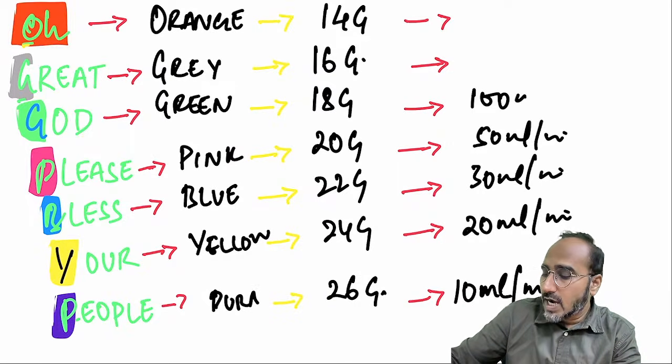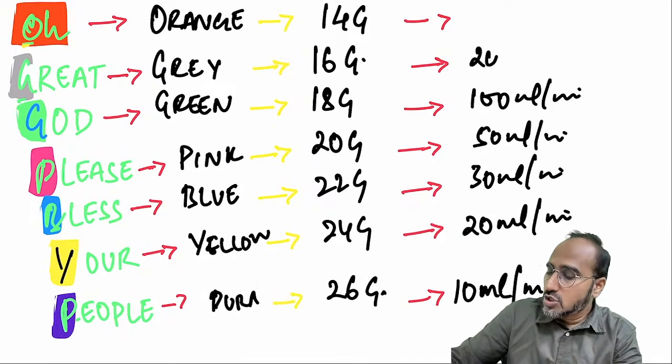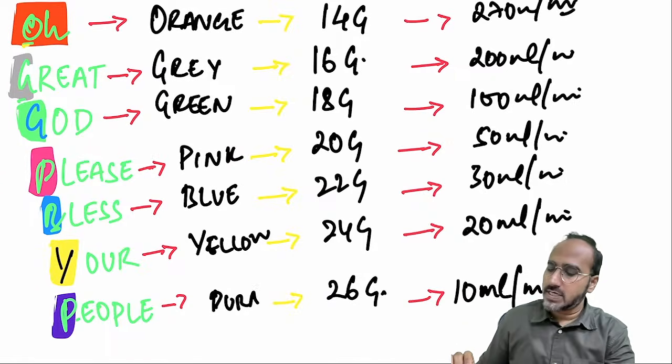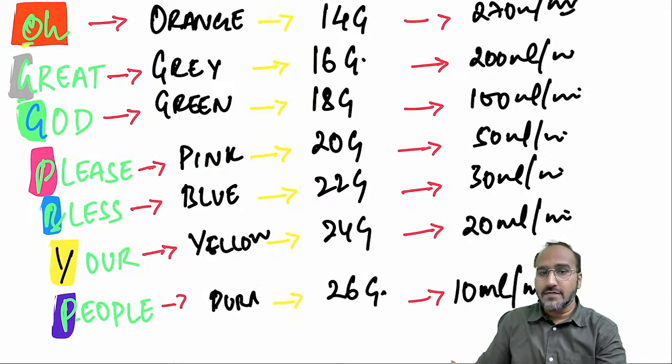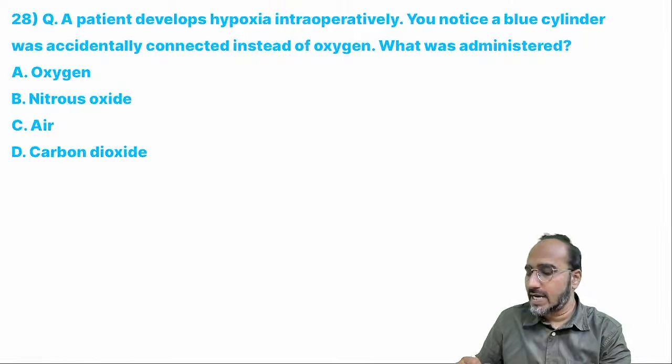18 gauge, 100 ml per minute of fluid can be given. 16 gauge, I am telling the approximate values, near about approximate values, it is 200 ml per minute. And with 14 gauge, it is 270 ml per minute of fluid that can be given to the patient. Okay? That is the flow rate and the gauge sizes that we need to remember in the IV cannula.